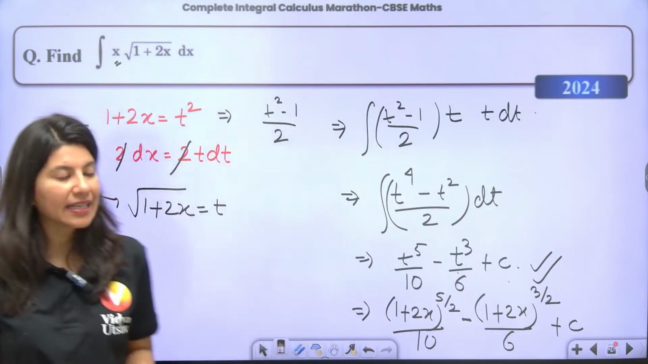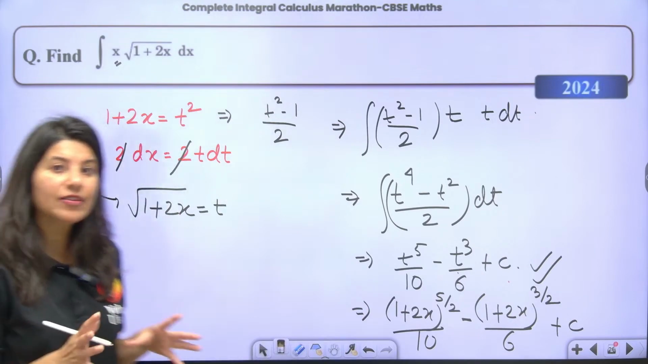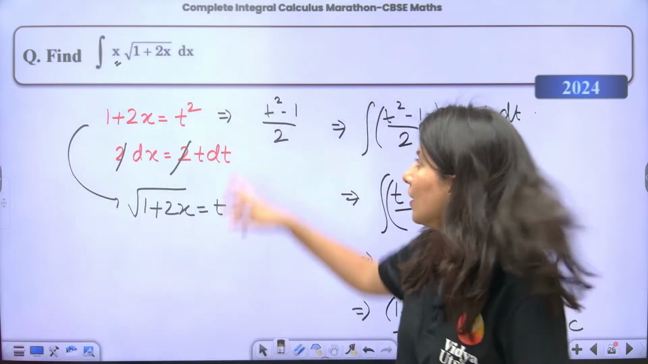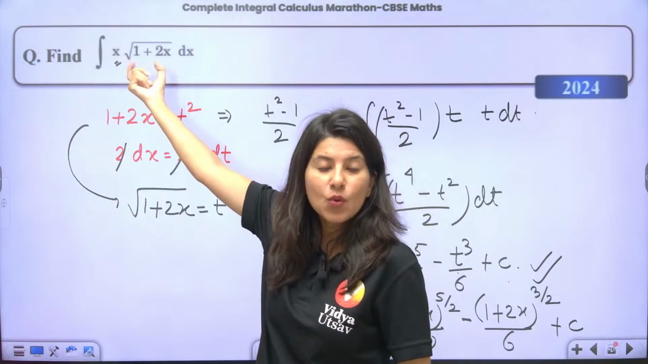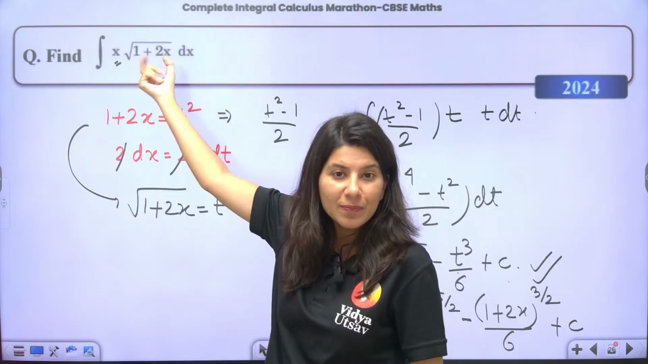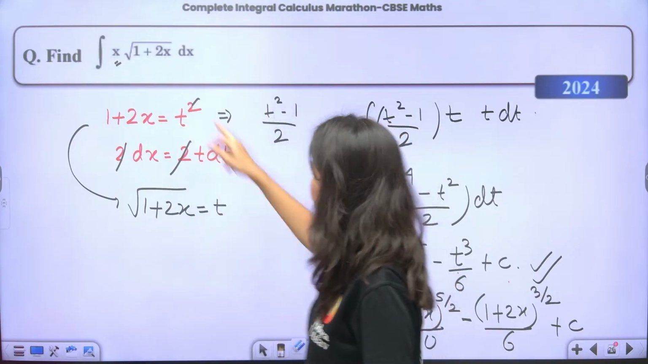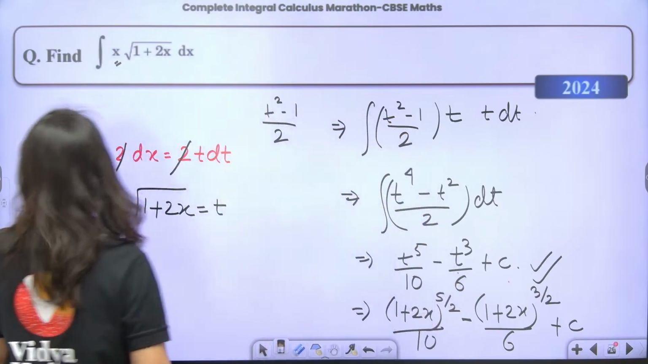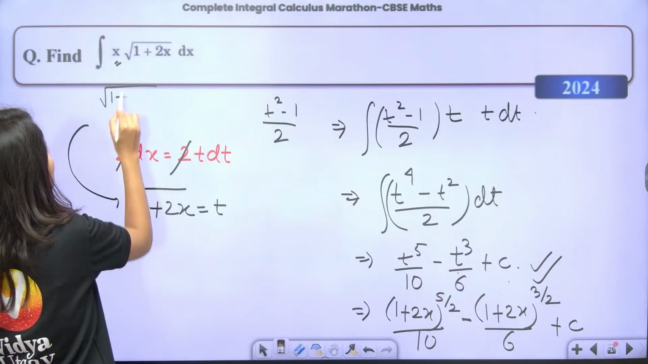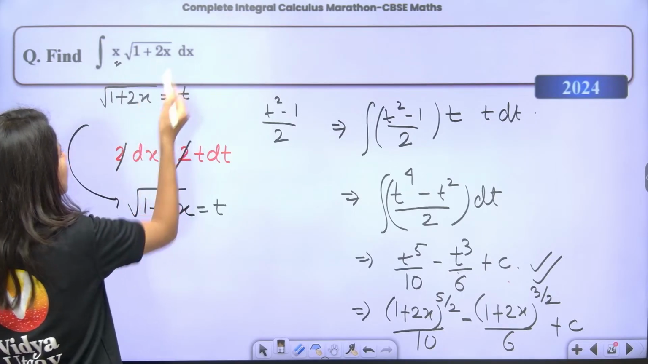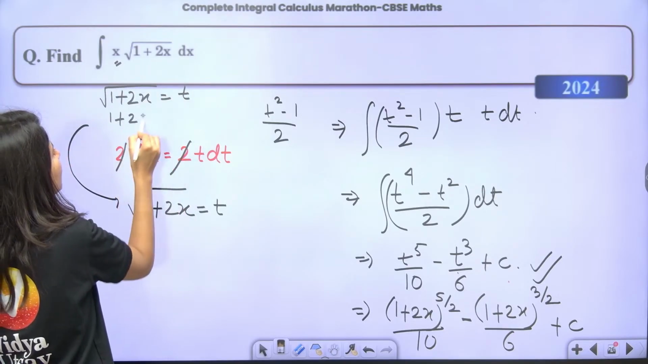Okay. Once again, you guys are saying, see, whenever you see a square root, always think that this square root will be equal to t, or 1 plus 2x will be t square. Same thing now. Either you put, understand, root 1 plus 2x as t. Just tell me one thing, that 1 plus 2x will be what?